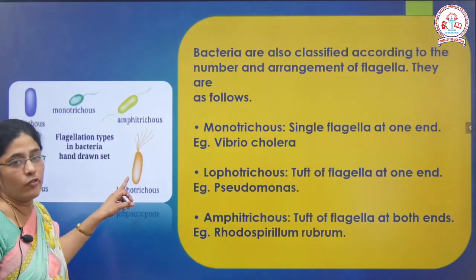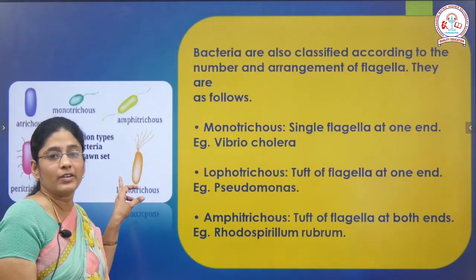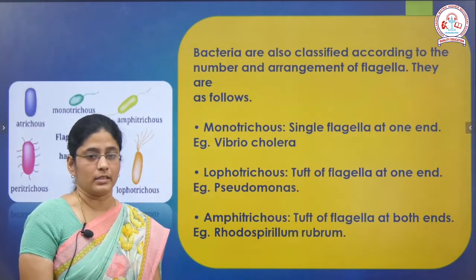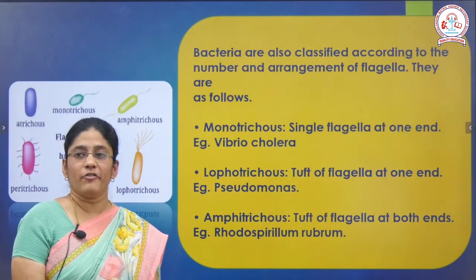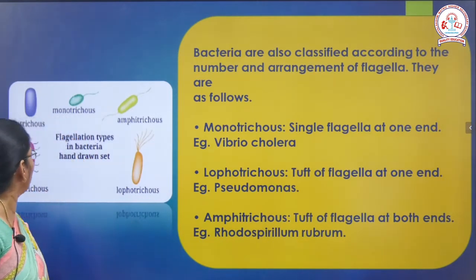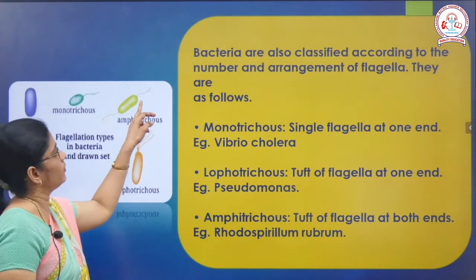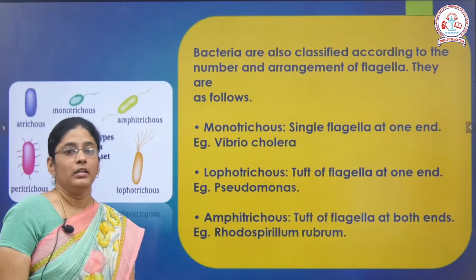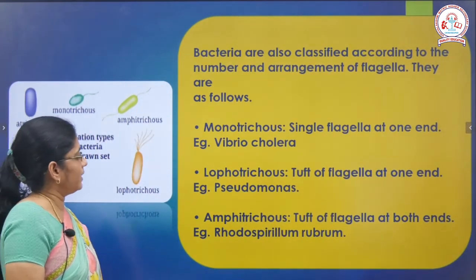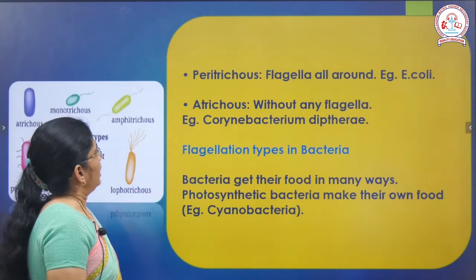So this is lophotrichous. Only at one end the flagella will be present. Example Pseudomonas. And coming to amphitrichous, tuft of flagella will be present at both the ends. So this is the example for amphitrichous. Both the ends you have got the flagella. The example is Rhodospirillum rubrum. And peritrichous,